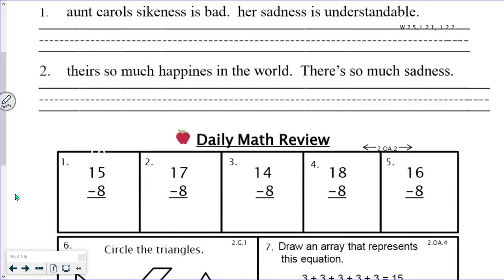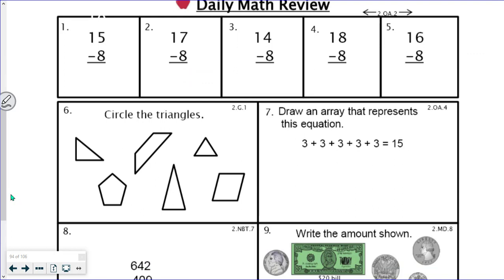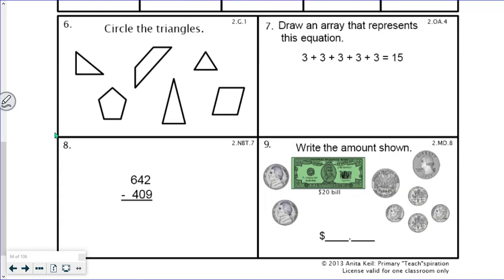Daily math review, you know what to do here. Do numbers 1, 2, 3, 4, and 5. Pause your video. Number 6, circle all of the triangles. Number 7, draw an array that represents this equation. Pause your video and do number 7. Number 8, we're going to subtract 642 minus 409. Yes, there is some regrouping, so pause your video and do number 8.